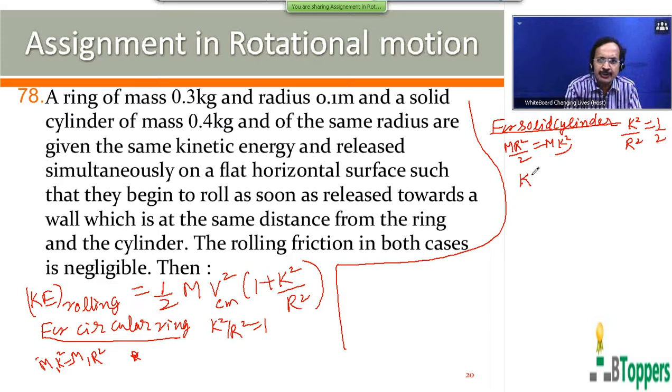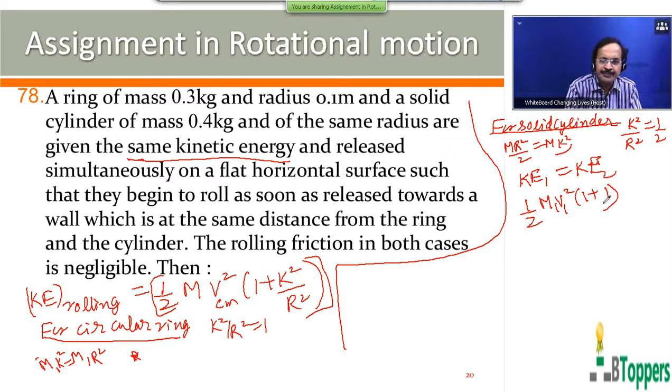So the kinetic energy of the first object, the rolling ring, is the same as the kinetic energy of the second object, the solid cylinder, because it is given that both have the same kinetic energy. Using the equation half m v square into 1 plus k square by r square, the kinetic energy of the rolling ring is half m1 v1 square into 1 plus k square by r square, where k square by r square is 1. Here m1 is the mass of the ring and v1 is the velocity of the ring.